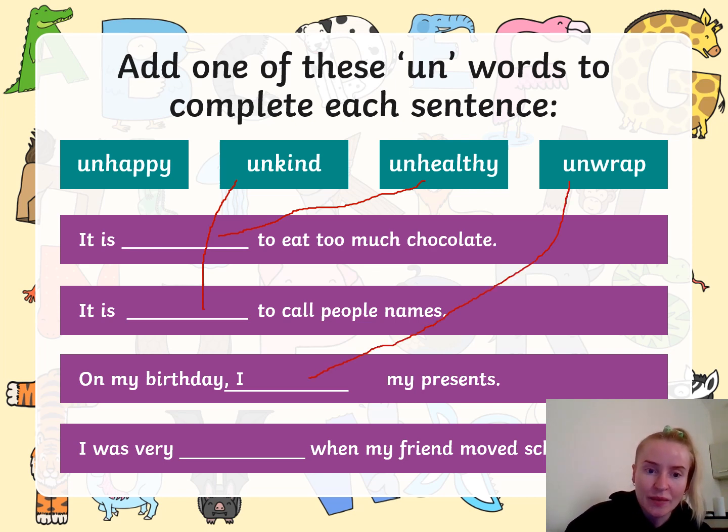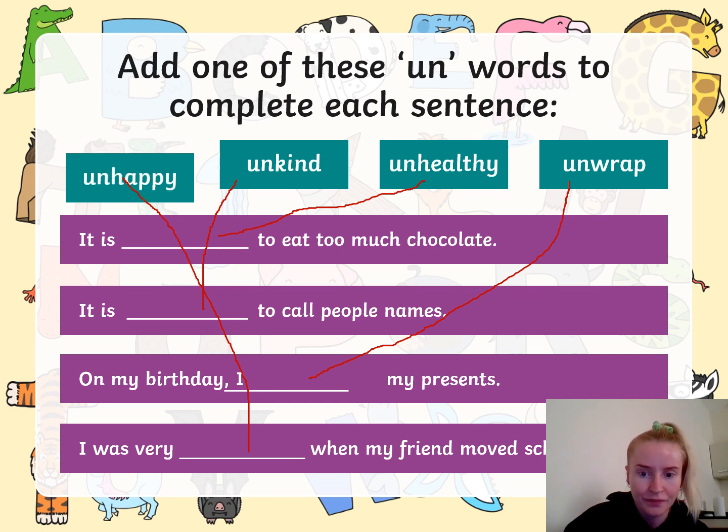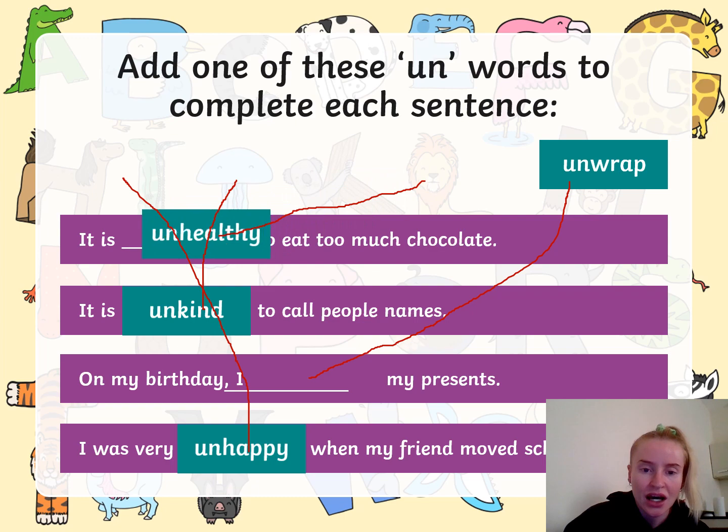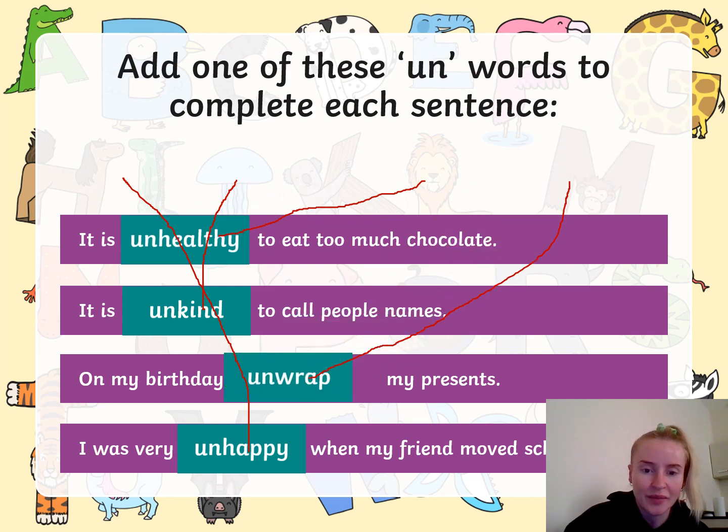So the last one must be unhappy. I was very unhappy when my friend moved schools. So that one would go down here. Let's check if we are correct. Number 1, unhappy, yep. Unkind was correct. Unhealthy is correct, and unwrap is correct. So we got them.